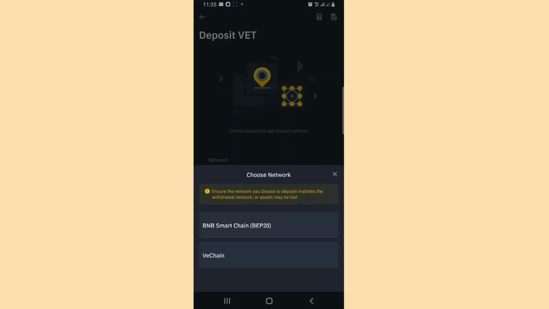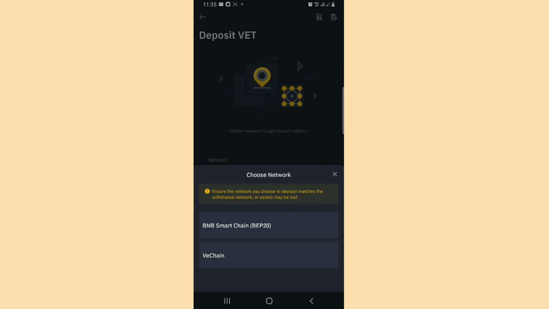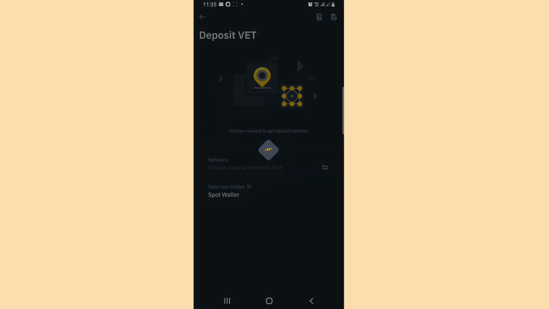All right, so from here you can see that Binance has two network options under VET coin, which are BEP20 and VeChain, and the one that LBank has is the second option. So that is the one we are going to select. This second option, VeChain, is the one we are actually using for this transaction. So you tap on it.